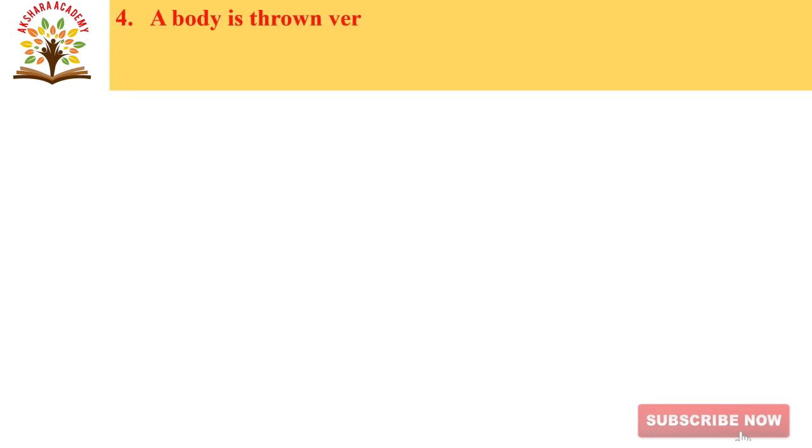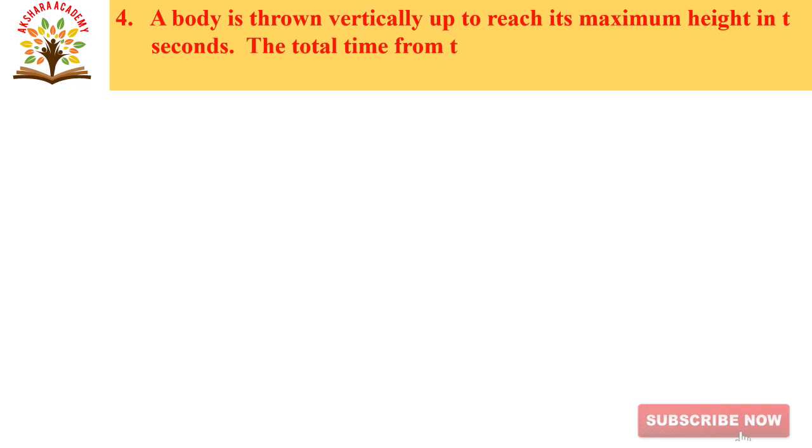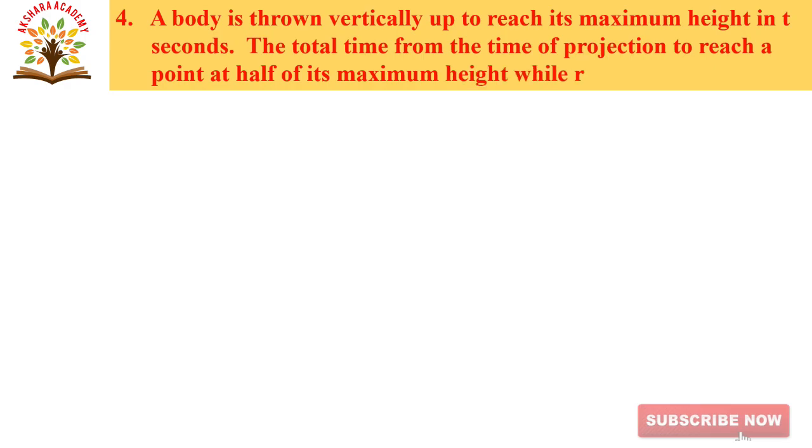A body is thrown vertically up to reach its maximum height in t seconds. The total time from the time of projection to reach a point at half of its maximum height while returning is. So first we have to take a body is thrown vertically up to reach its maximum height in t seconds.